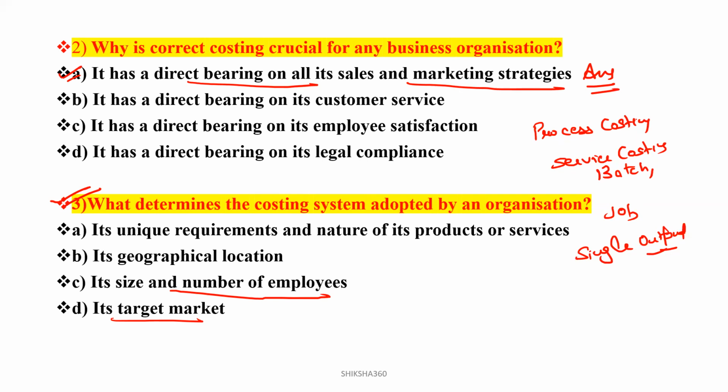So option A will be the answer. Which type of costing we have to use depends on the unique requirements and the nature of its products or services.